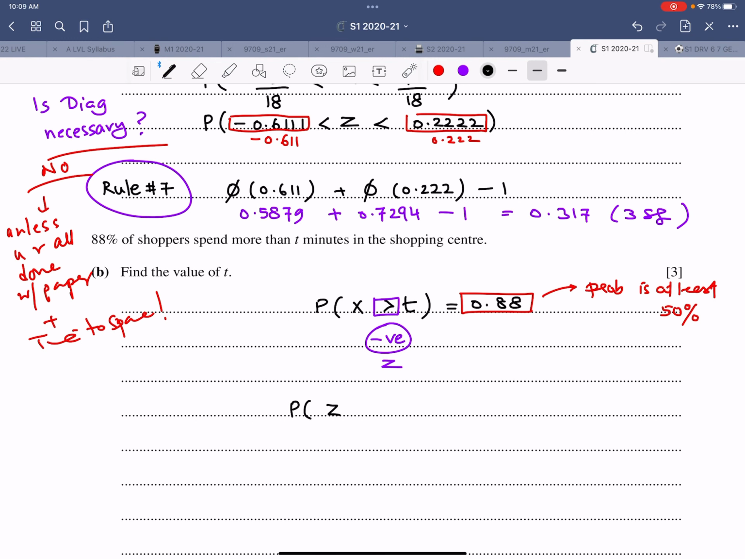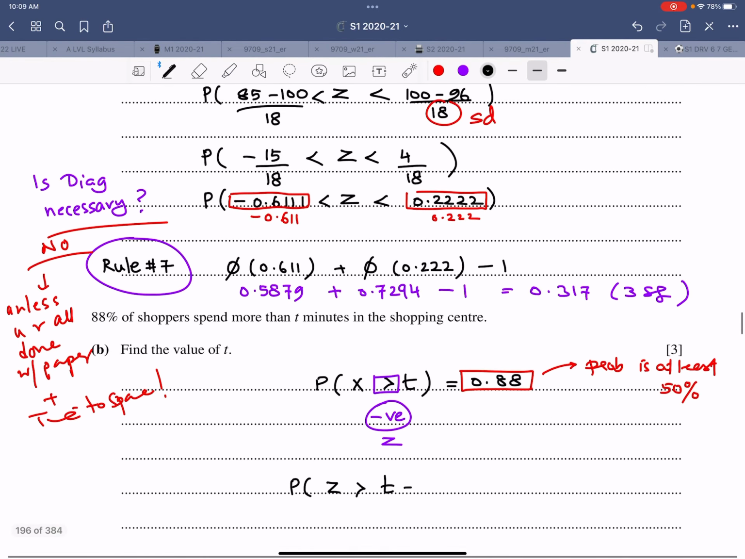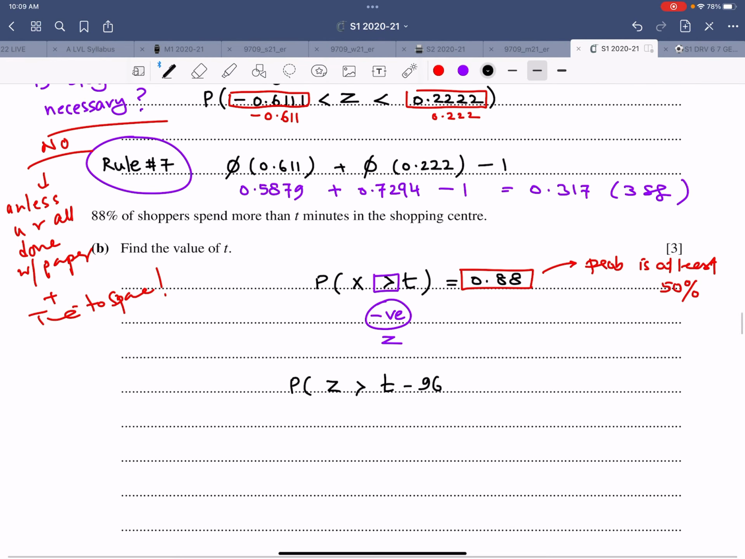Probability z is greater than t minus mu, that's 96, divided by 18, is equal to 0.88. Probability z greater than a negative value is 0.88. Now go to the table. Let me take you there. So now let me clarify this. And 0.88, that is what I'm looking for.